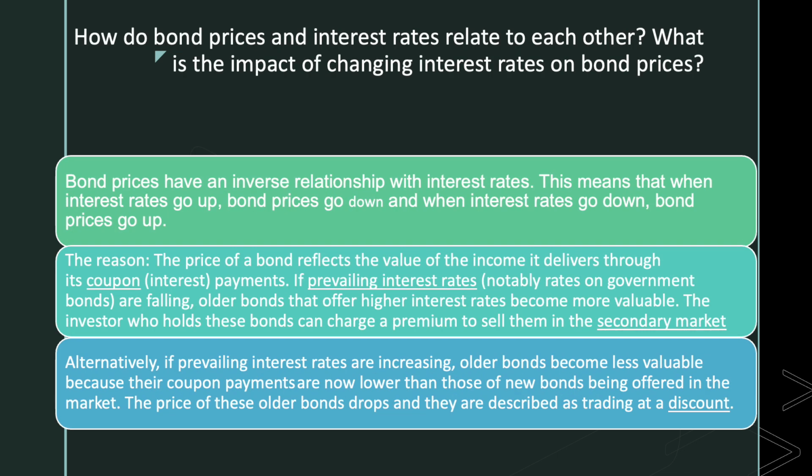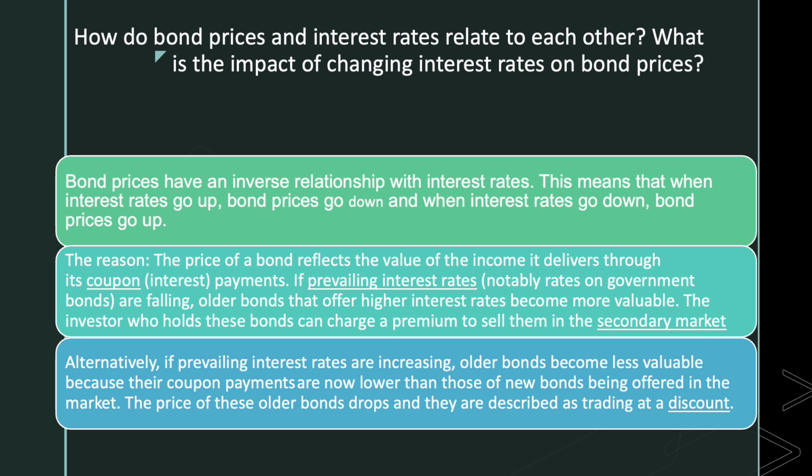Next is how do bond prices and interest rates relate to each other? What is the impact of changing interest rates on bond prices? Bond prices have an inverse relationship with interest rates. This means that when interest rates go up, bond prices go down, and when interest rates go down, bond prices go up. The price of a bond reflects the value of the income it delivers through its coupon or interest payments.